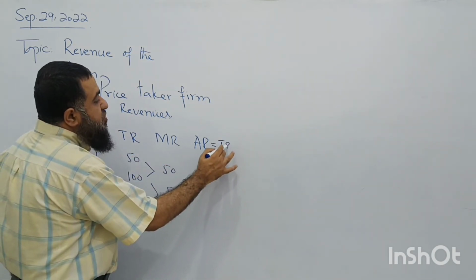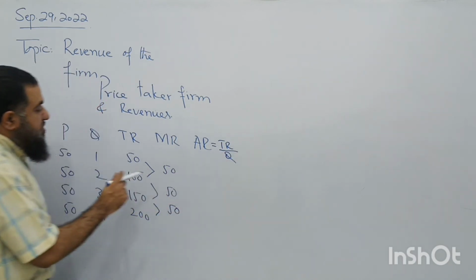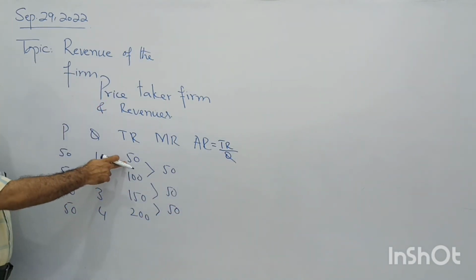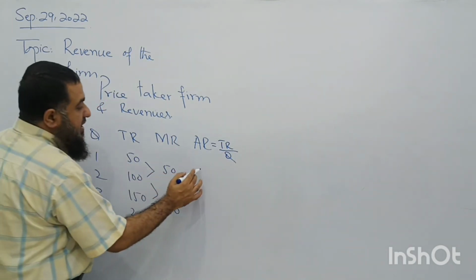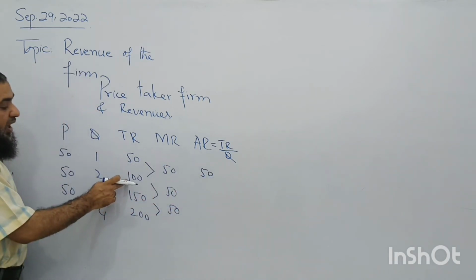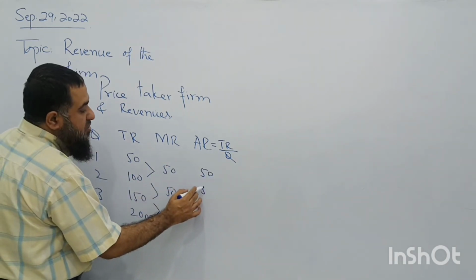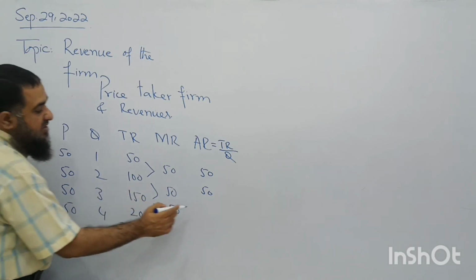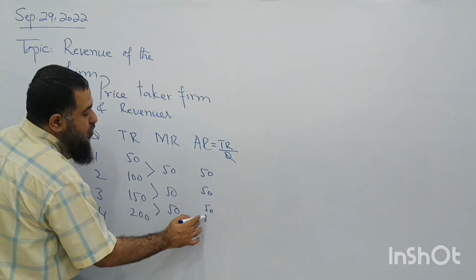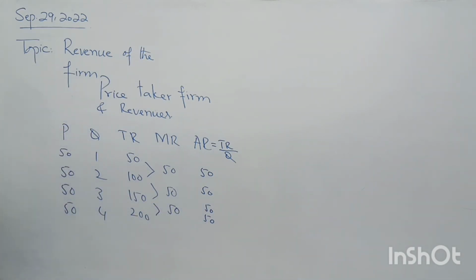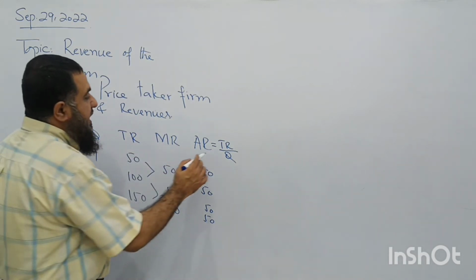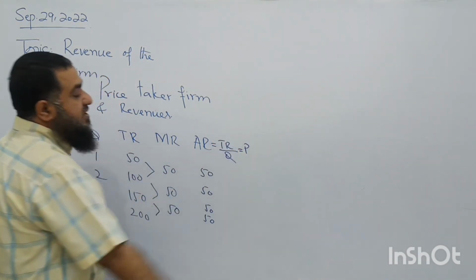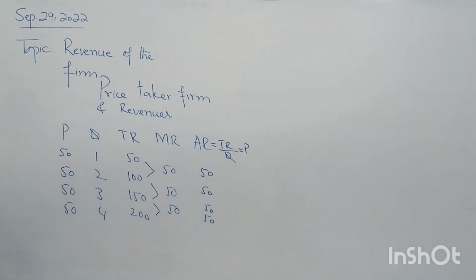What is the average revenue? We said it is total revenue divided by quantity. Total revenue is 50, 50 by 1 is 50. 100 by 2 is also 50. 150 by 3 is 50. And 200 by 4 is 50. So it is equal to price. Average revenue equals price. Clear? Now I am going to draw the diagrams.